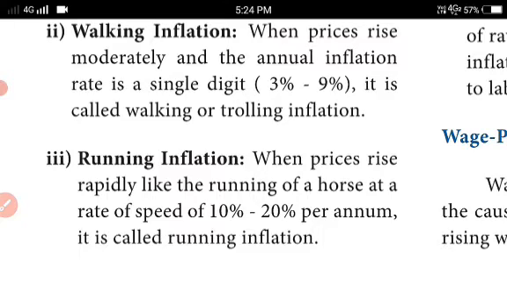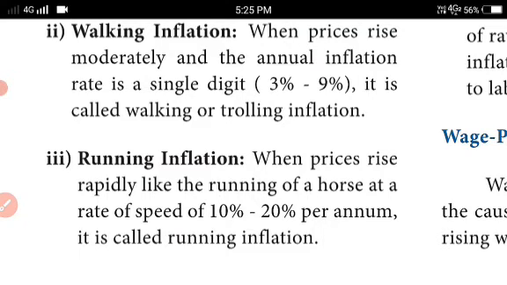If it is increasing to 10, that means double digit. So here the annual rate is a single digit, 3 to 9%. It is called walking or crawling inflation, which is not like creeping, slowly moving. This is moderately moving, with the annual rate in a single digit. That's why it is called walking or crawling inflation.